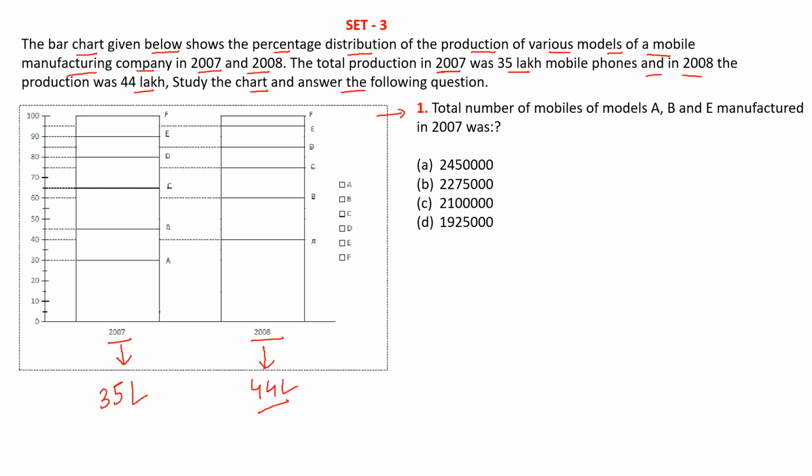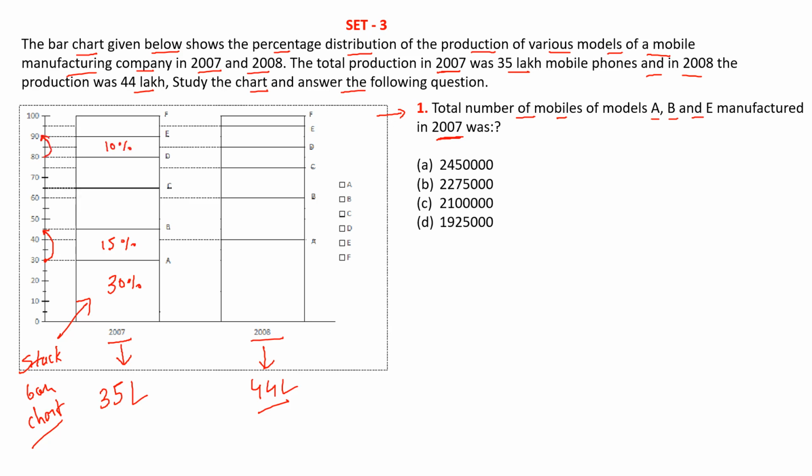So our first question is total number of mobiles of models A, B and E manufactured in 2007 was. Okay, so let us look at the 2007 chart. It is the stacked bar chart. So let us look at the A. Its contribution is 30%, and B, it is going from 30 to 45, that means 15%, and for E it is going from 80 to 90, that means 10%.